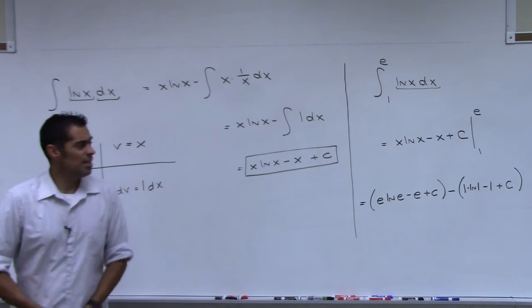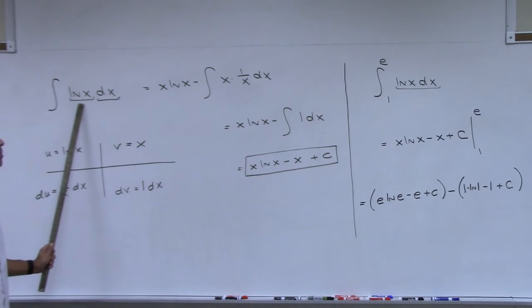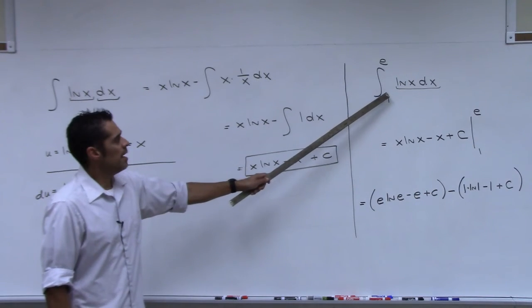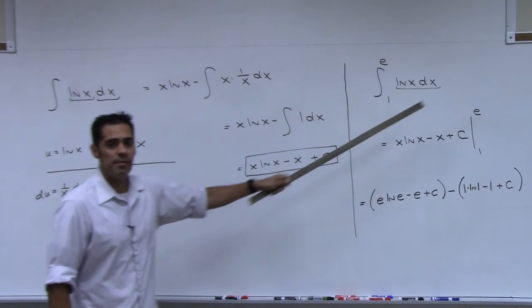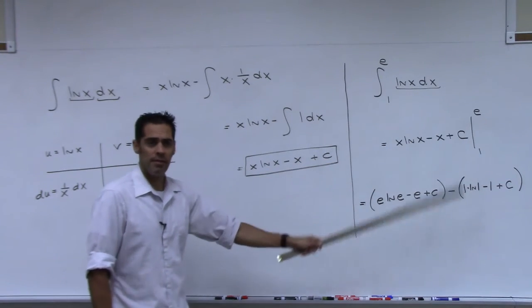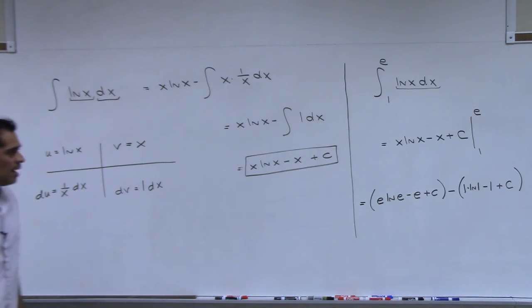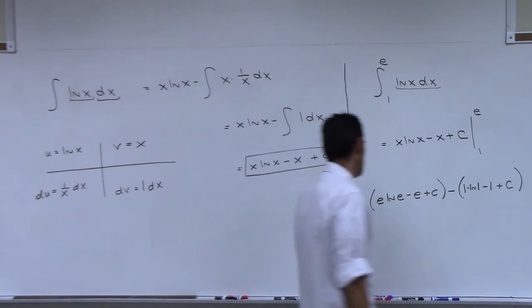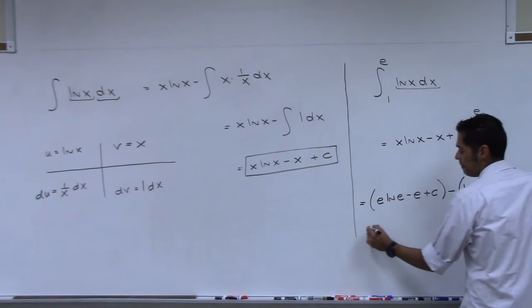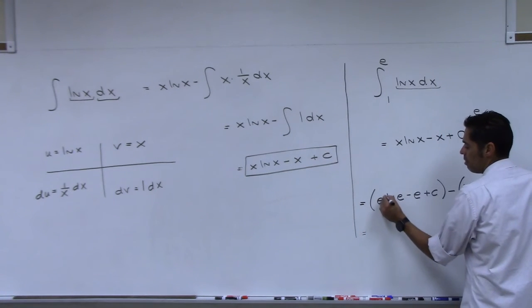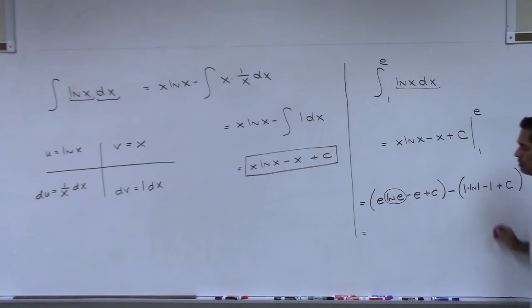So the only difference between this problem and this problem is that at the end, after you find the antiderivative, you actually have to evaluate the antiderivative at the two endpoints. And now we need to see if we can figure out what this is. You might need your calculator for this. Does anyone know what natural log of e is? It's 1. Okay, natural log of e is 1.